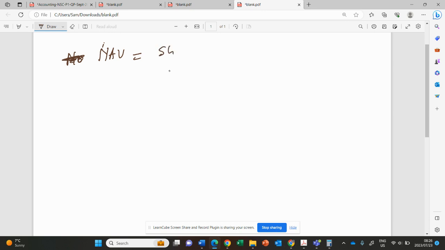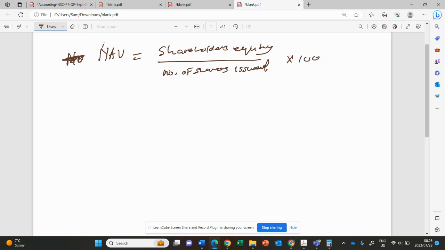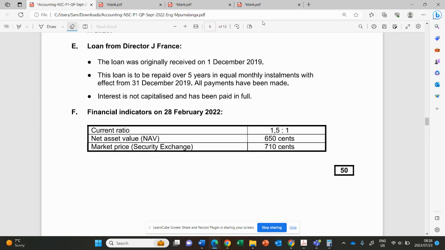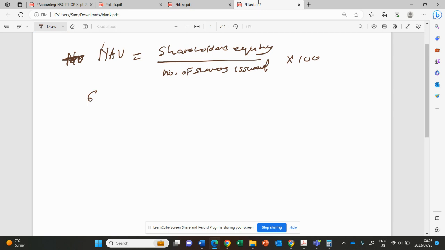Shareholders equity divided by number of shares issued altogether, then multiply by 100. So now we are given this nav. Where is this nav? This nav is 650 cents. So the 650 cents is here.